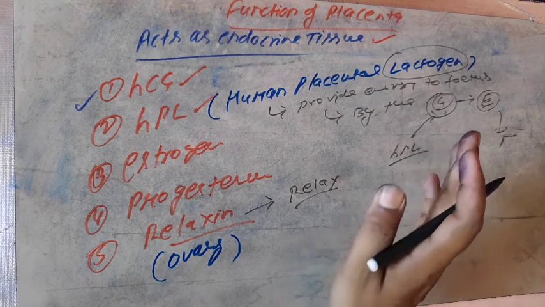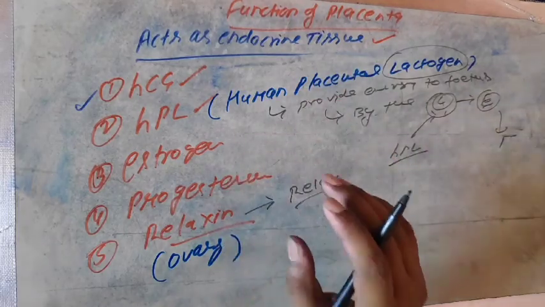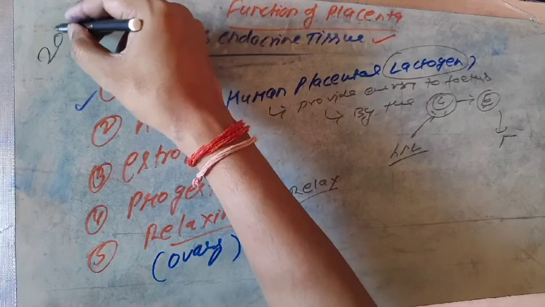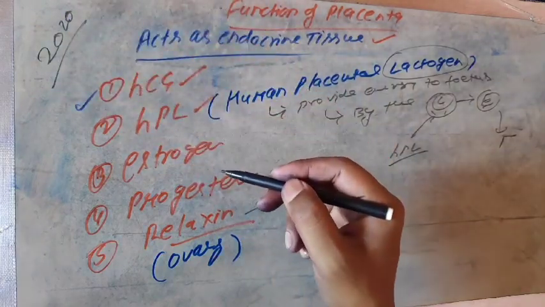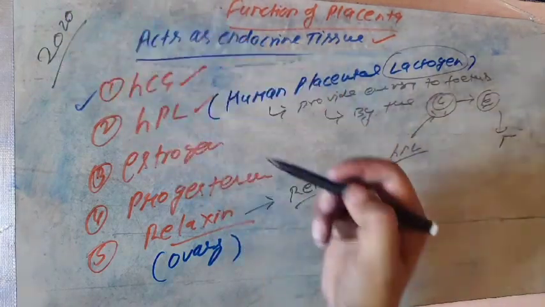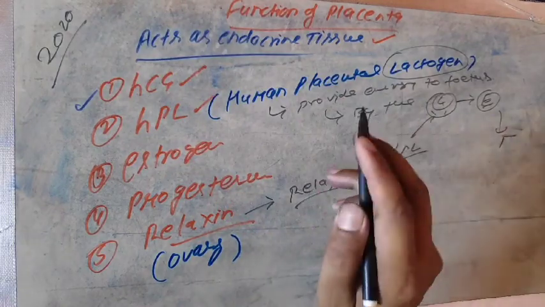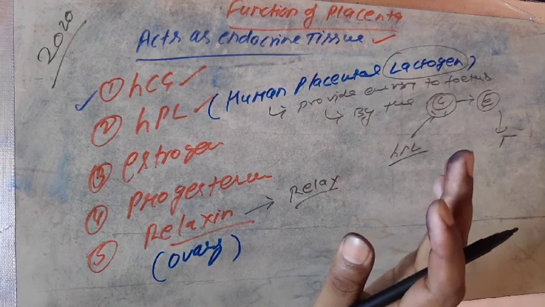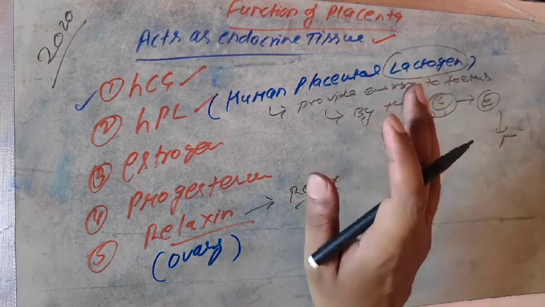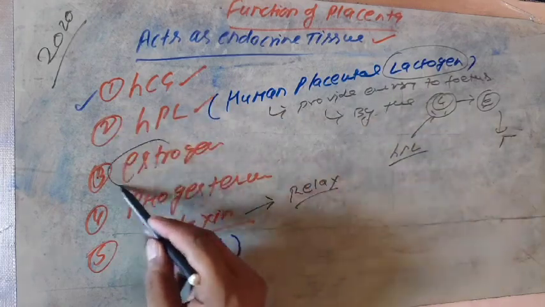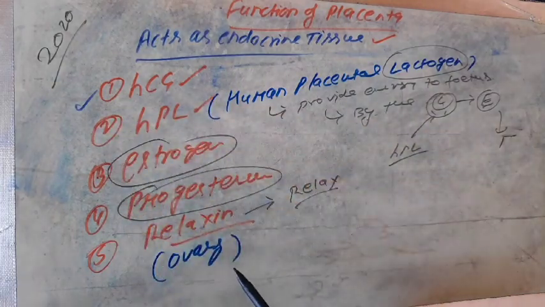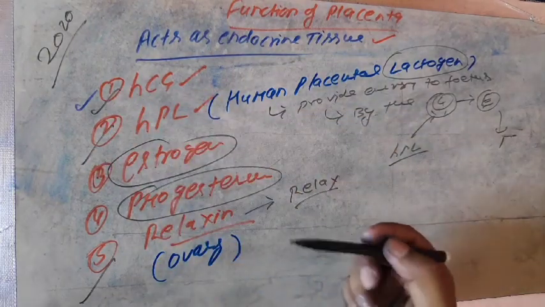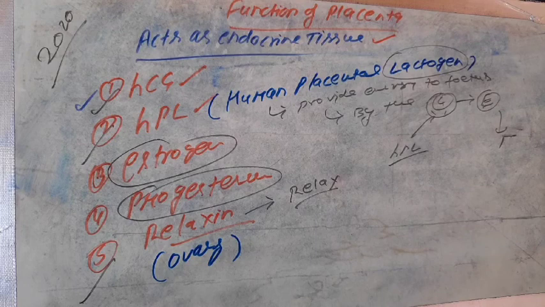Important questions regarding the placenta and the hormones may be asked, and were asked in the previous session, that is, the 2020 question paper. The first question was: Name the hormones that are secreted only during pregnancy. You know that estrogen and progesterone are secreted earlier also. Listen, but HCG, HPL and relaxin are the hormones that are secreted only during pregnancy.